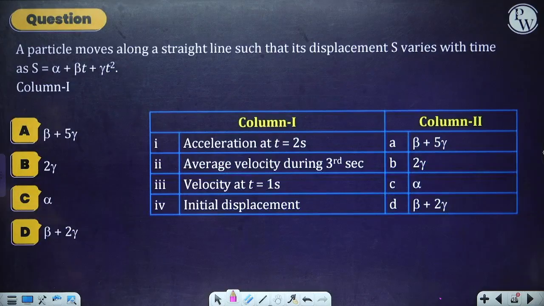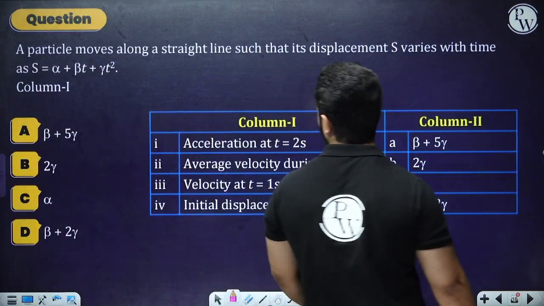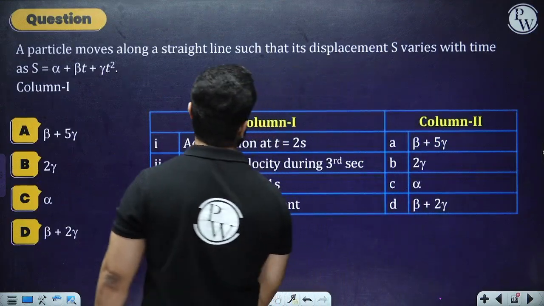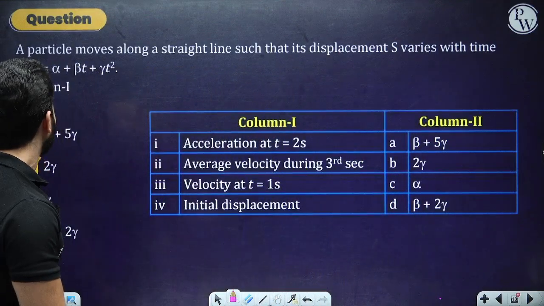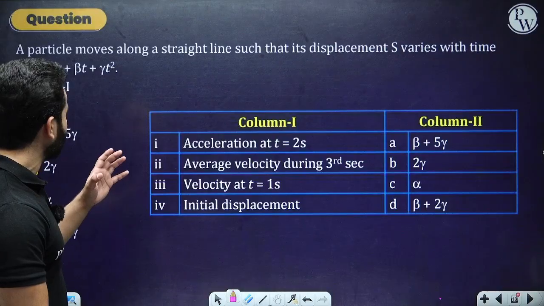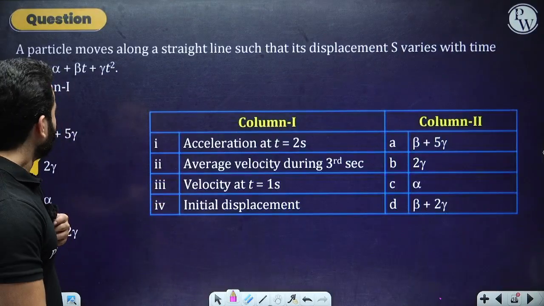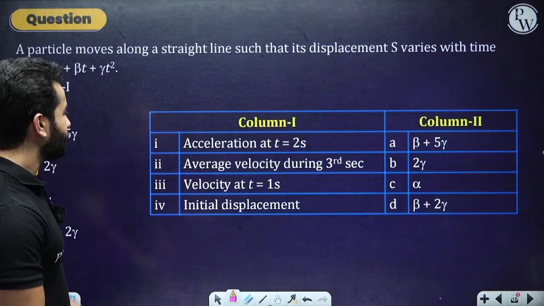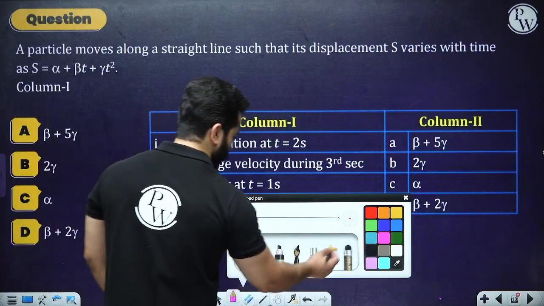So hopefully you have done it, right? So the question says a particle moves along a straight line such that its displacement s varies with time, s equals alpha plus beta t plus gamma t square. All right, so column 1 says acceleration at 2 seconds. So let's quickly find it out.